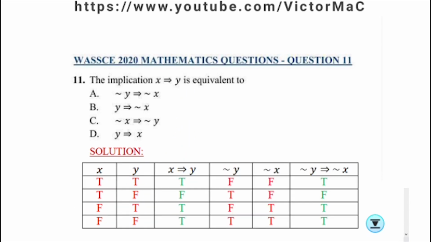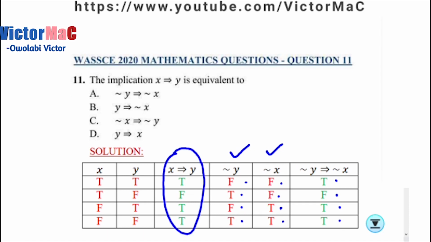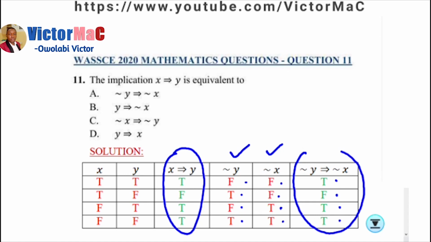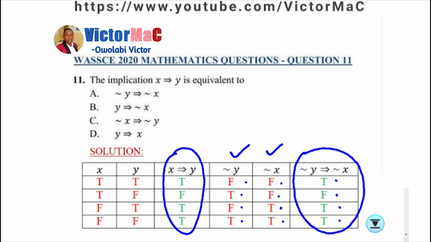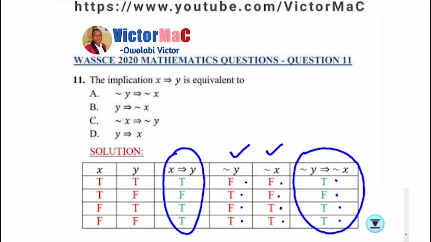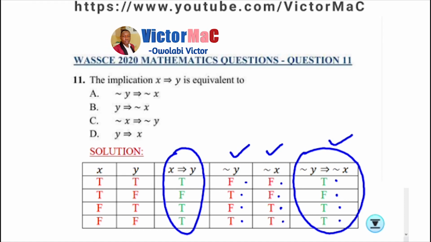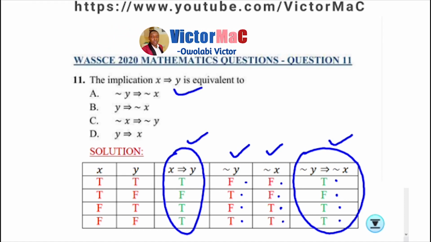Look at this table, and that tells us the answer. That is, a negation of y implies negation of x. When false implies false, it is true. When true implies false, it is false. When false implies true, it is true. And then when true implies true, it is true. Looking at this implicative statement and the contrapositive, you're not going to only negate the two statements, but you're going to reverse it. So this is equivalent to this. So this is the answer.